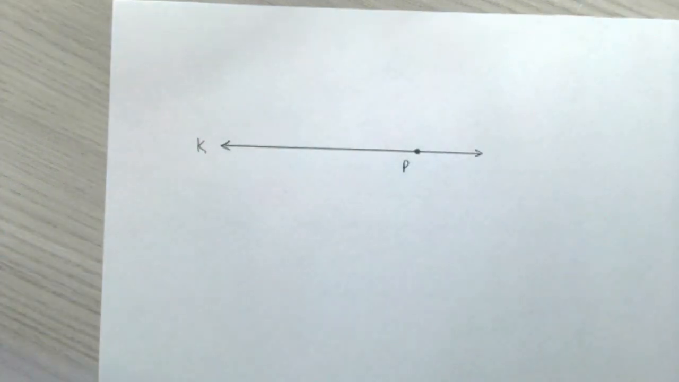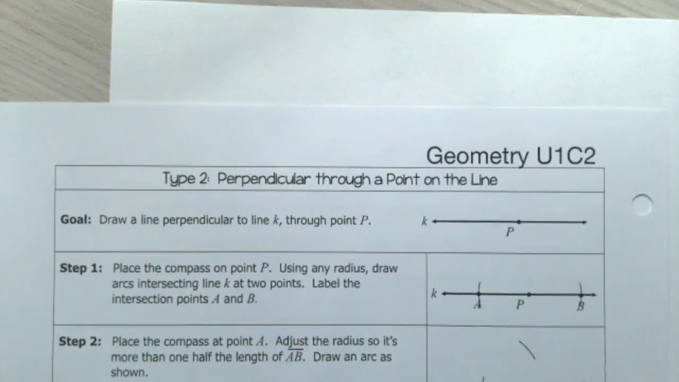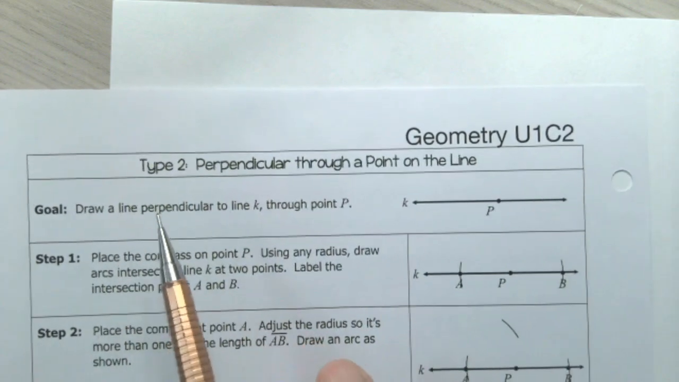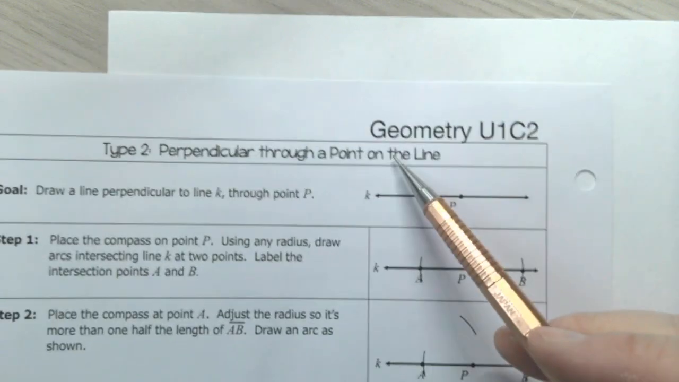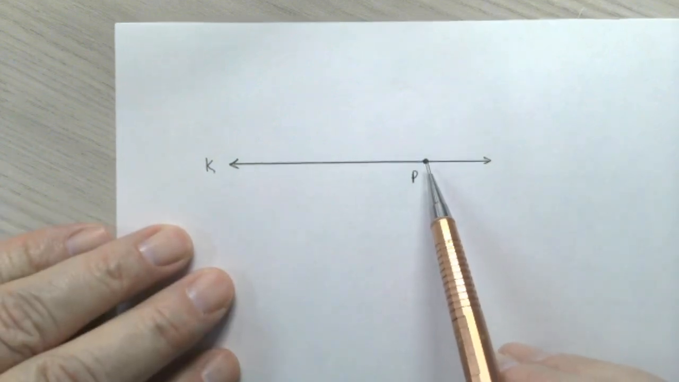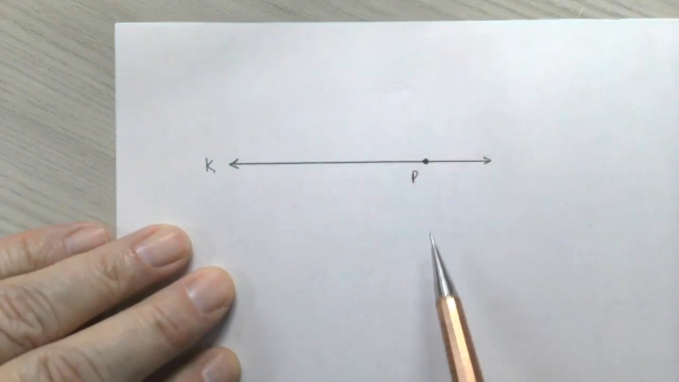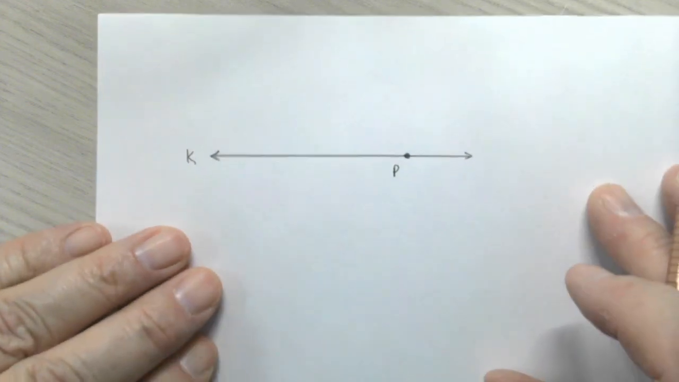So it looks very similar to this diagram right here. So what we're doing now is we're going to draw a line perpendicular to line K through point P, okay? So it won't matter where the point is on the line, we can draw a perfect perpendicular line straight through it, okay? So here we go. This is how we're going to do it.